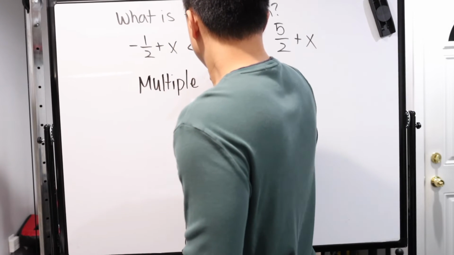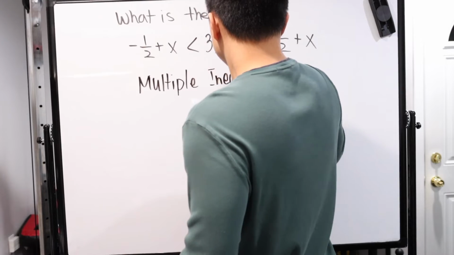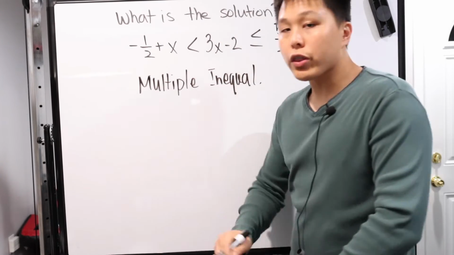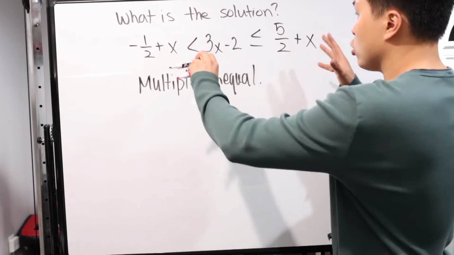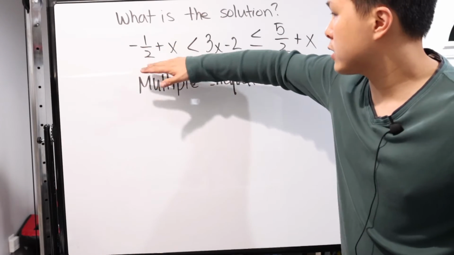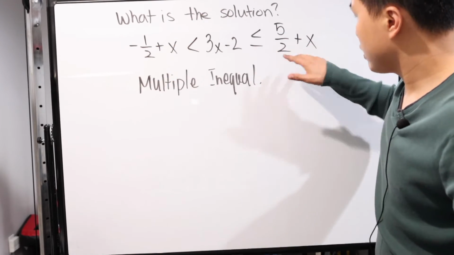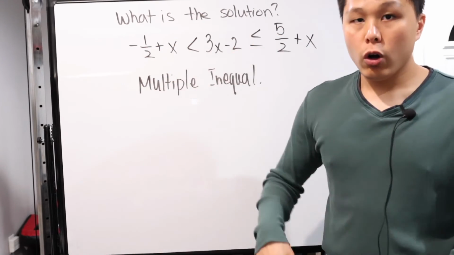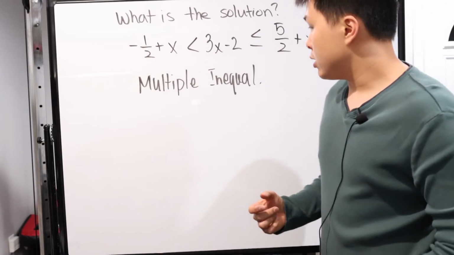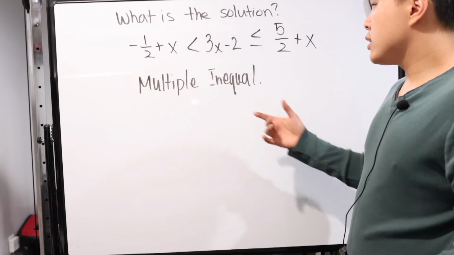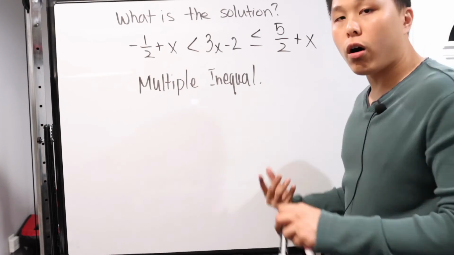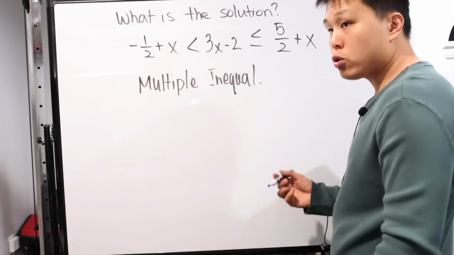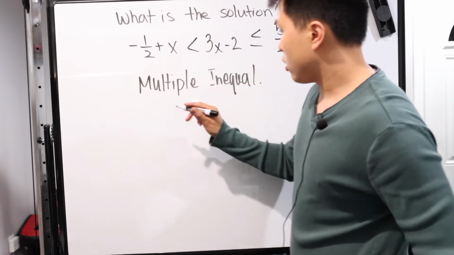Multiple inequalities, right? If it is, then guess what? There are more simplistic ones where maybe there's only one variable and then you have multiple inequalities. Maybe there's a specific set of numbers here, a specific set of numbers here, and the variable's in the middle, or different variations of it. Or is it the fact that there are a lot of variables, variables on all sides? So it's the fact that there's multiple variables or variables on all sides.